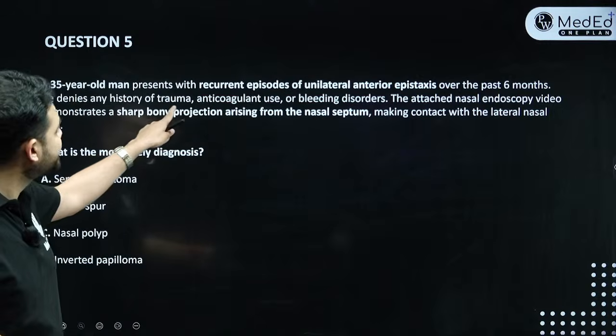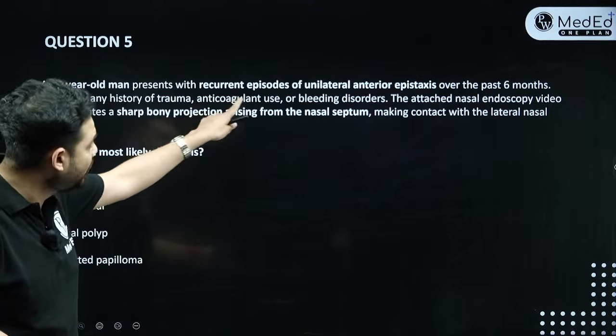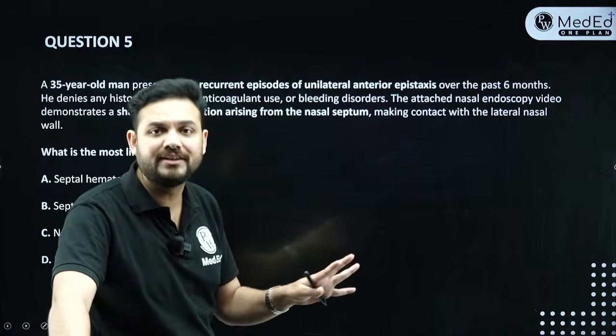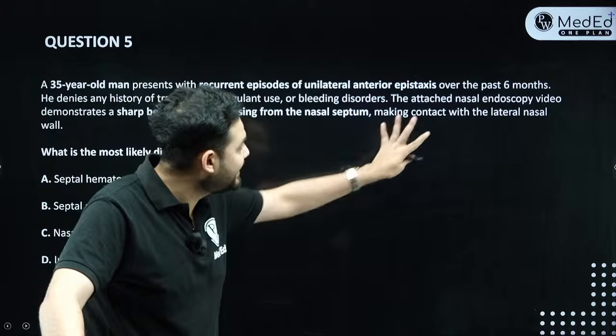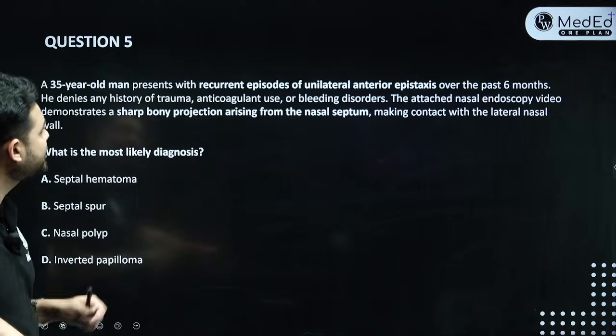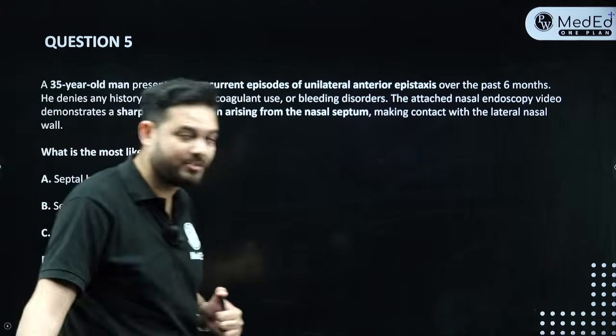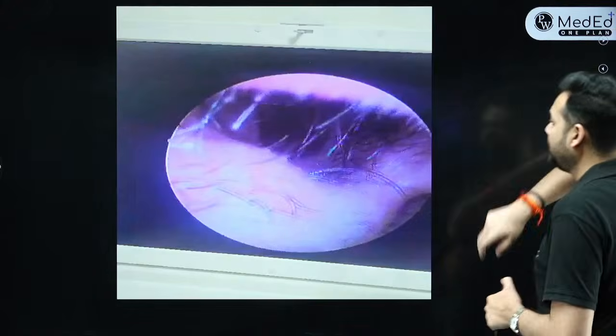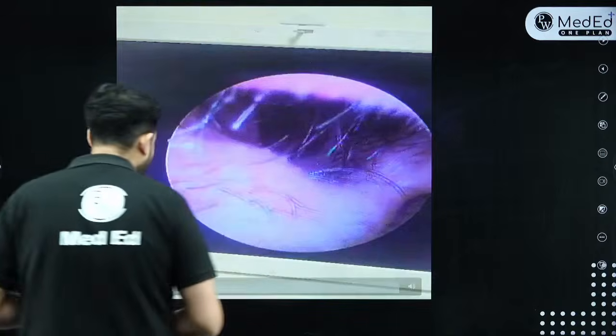Now, he denies any history of trauma, anticoagulant use, or bleeding disorders. That means there is no other history that is significant for epistaxis. The attached nasal endoscopy video demonstrates a sharp bony projection arising from the nasal septum. So let me first show you what exactly is this video all about, and then you will be able to see. So this is again a diagnostic nasal endoscopy.